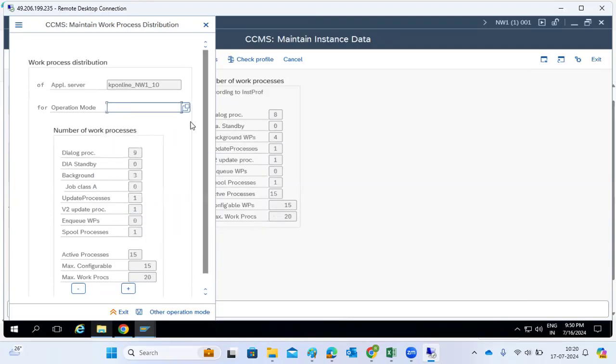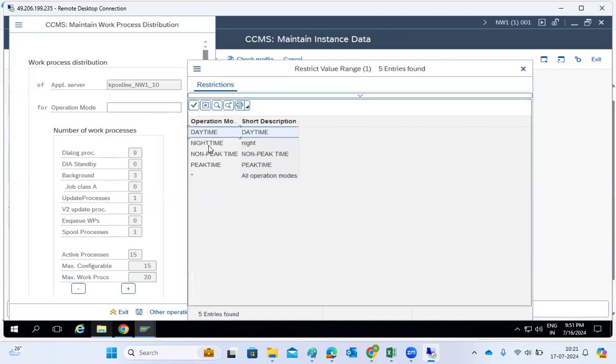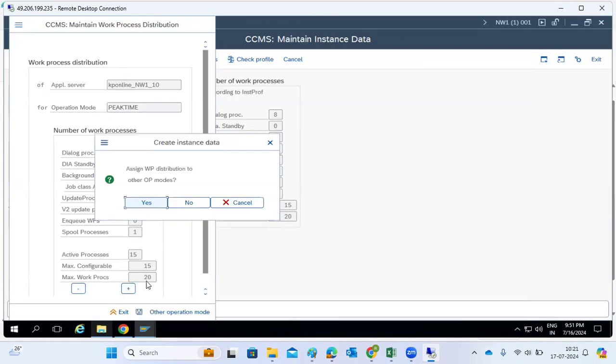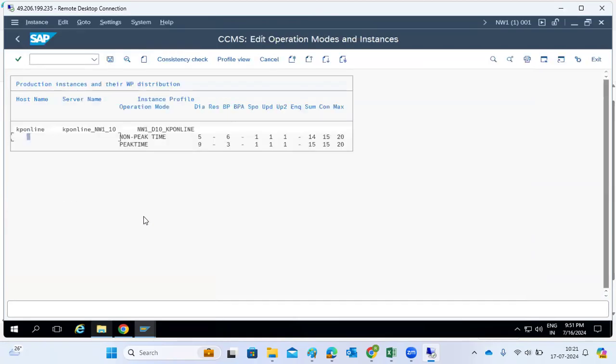Then during the night mode, meaning non-peak hours, I don't require this many dialogs here, meaning night time. So then I can change the value to 6 or 5 or whatever it may be. Then we can increase the remaining 3 work processes here, you can increase it to 6 background. Then you can save it here.